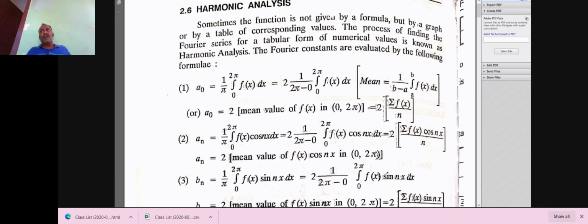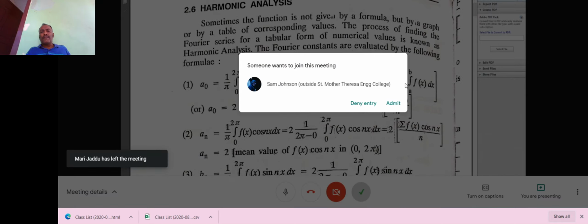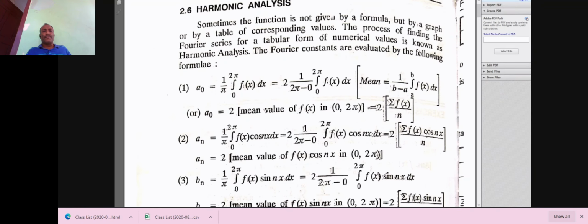Whether it is the half range sine series or cosine series, in all the sections we have f of x given. Suppose f of x is not given. If f of x is given, we can use the previous methods: odd and even function, half range series, half range sine series. Likewise, we can solve the Fourier series by any one of the methods, odd and even function, or half range sine series, or half range cosine series.